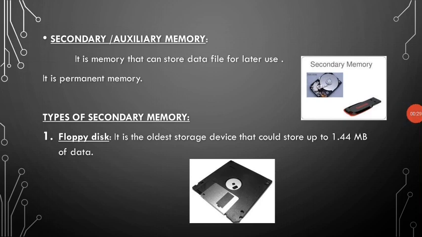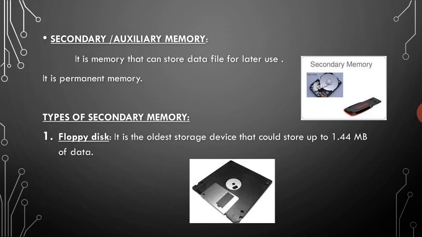Now today we discuss secondary memory. It is also called auxiliary memory. In our previous video we already discussed primary memory. So let me start. Secondary memory can store data files for later use, and it is permanent memory. Means we can store our information for later use. If you want to see it in future, you can easily see it. There are lots of examples of secondary memory. Some of them we describe in the video.